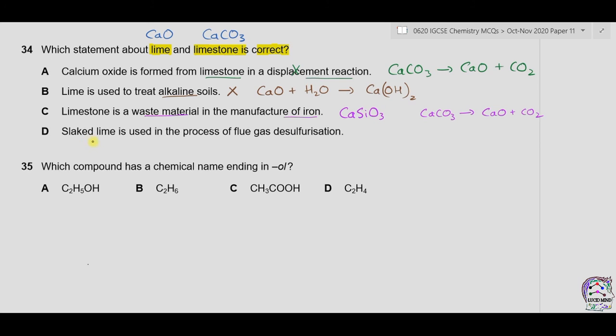Now this is true because slaked lime is calcium hydroxide and it can react with sulfur dioxide in flue gas to form calcium sulfide along with H2O. Correct answer is therefore D.